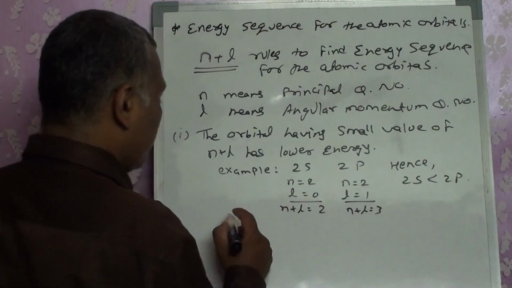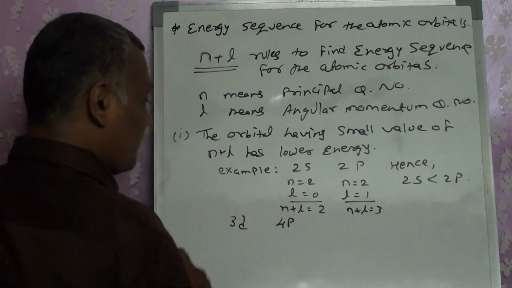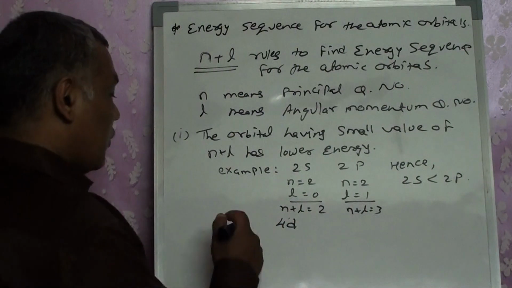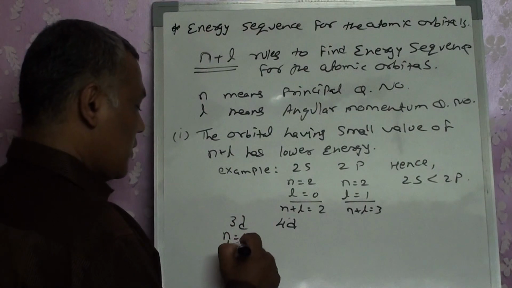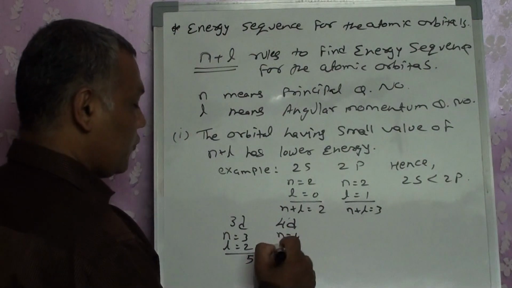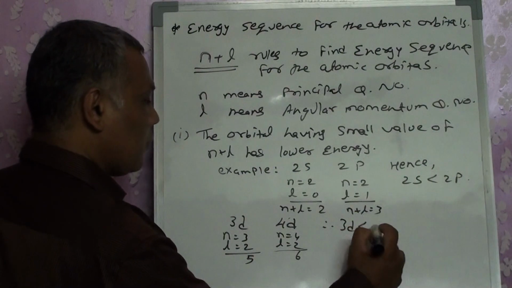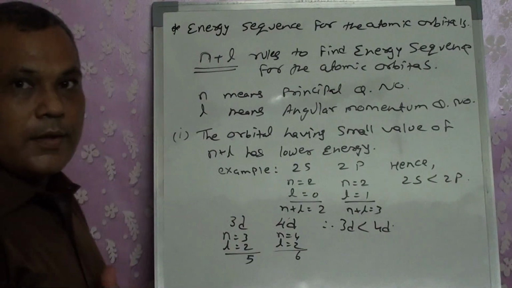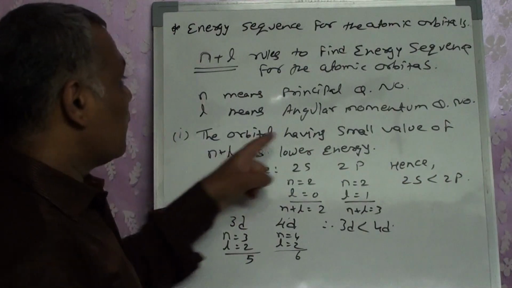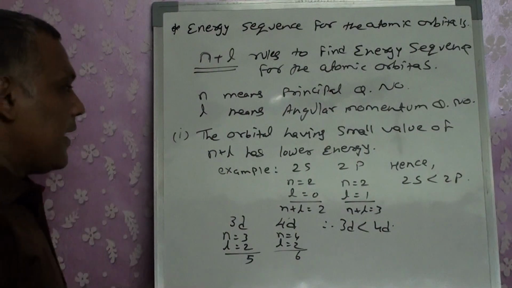Let's take another example: 3d and 4d. For 3d, n equals 3, l equals 2, so the total is 5. For 4d, n equals 4, l equals 2, total 6. Therefore, 3d has lower energy than 4d. So for any given orbitals, the smaller the value of n plus l, the lower is the energy of that orbital. That is the first rule.